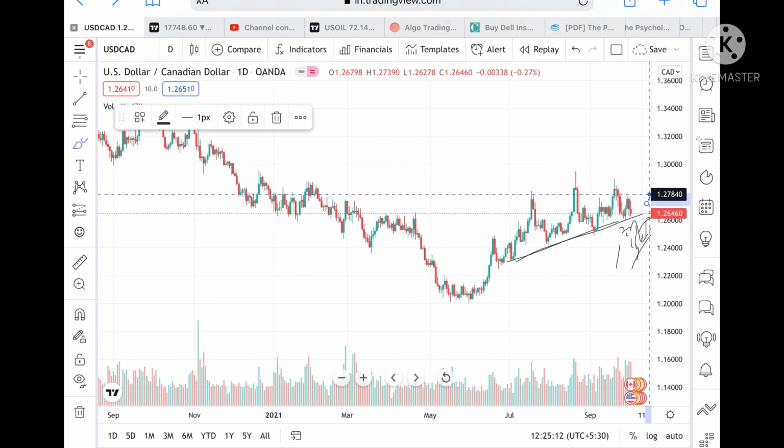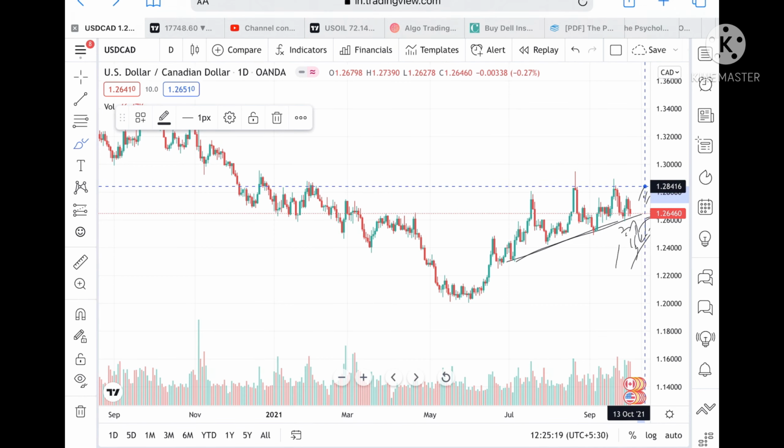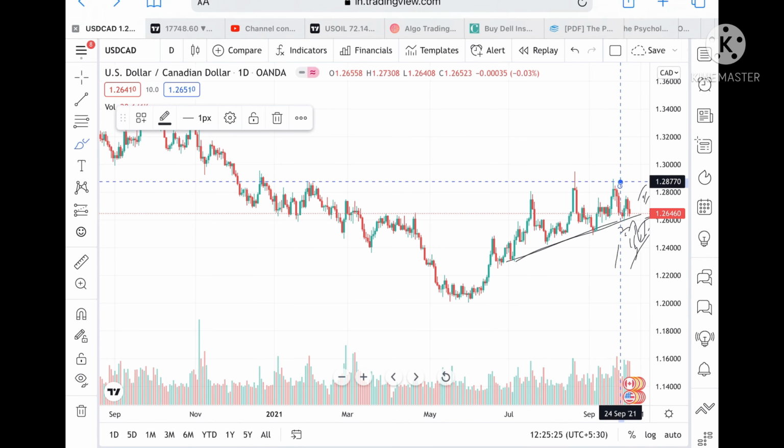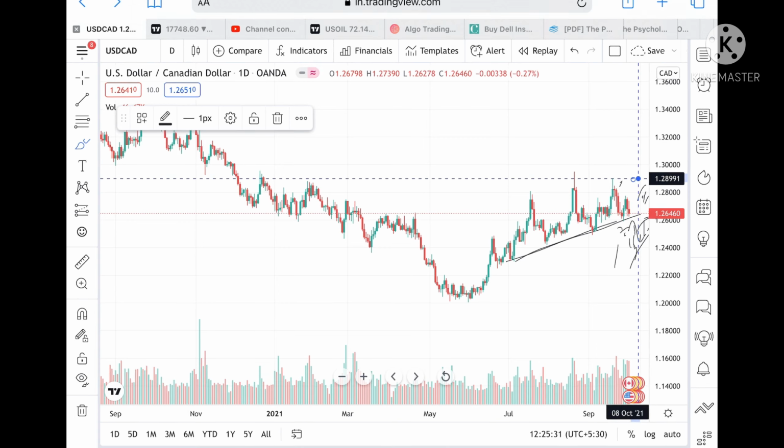a level of 1.27840, and from there we can see a level of 1.28061. Suppose the price sustains above this level, then yes, it can go to a level of 1.28504, and from there we can see a level of 1.28770. And suppose the price sustains above that upside, then yes, it can go further upside